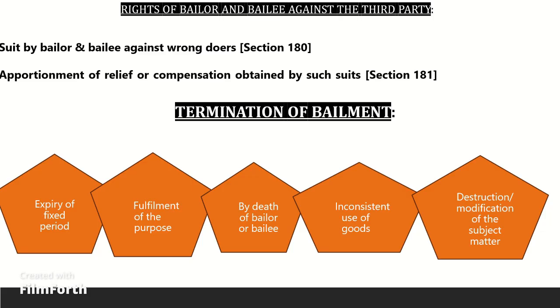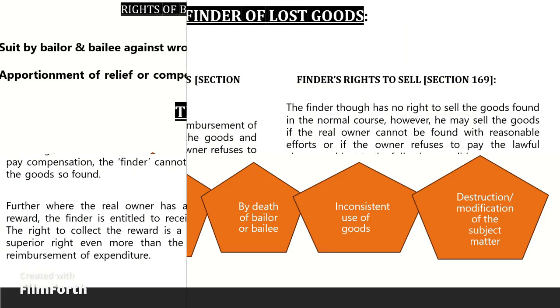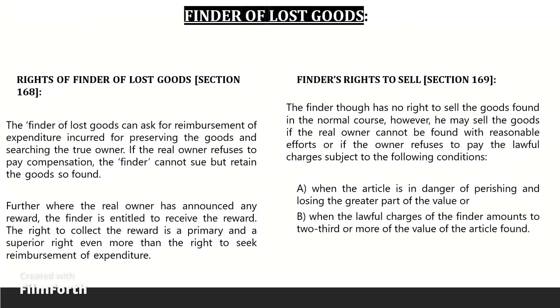Section 159. By death. A gratuitous bailment terminates upon the death of either the bailor or the bailee. Destruction of the subject matter. A bailment is terminated if the subject matter of the bailment is destroyed or there is a change in the nature of goods which makes it impossible to be used for the purpose of bailment.